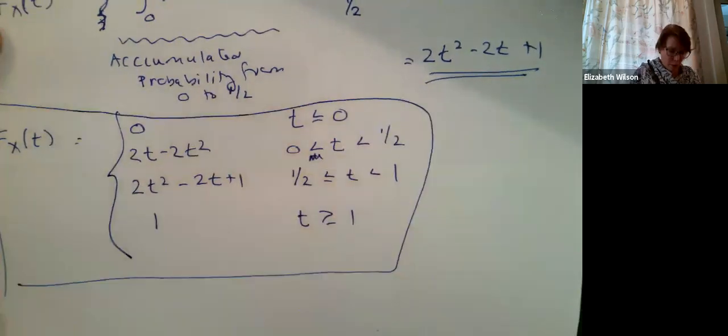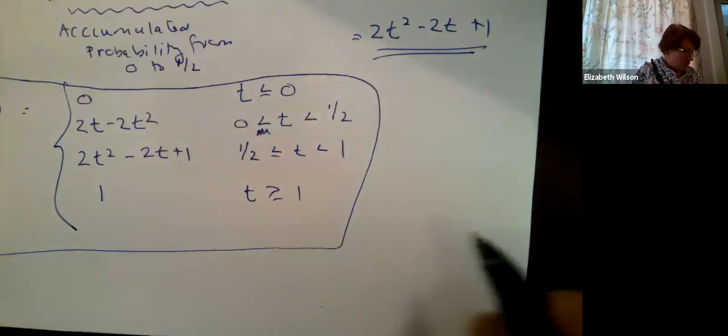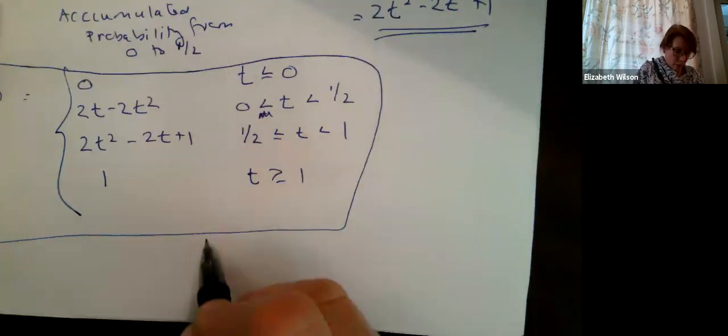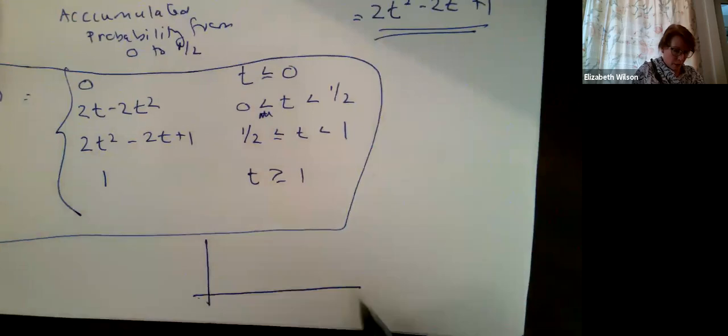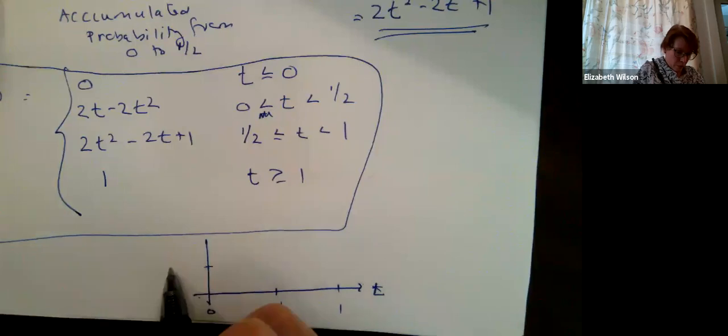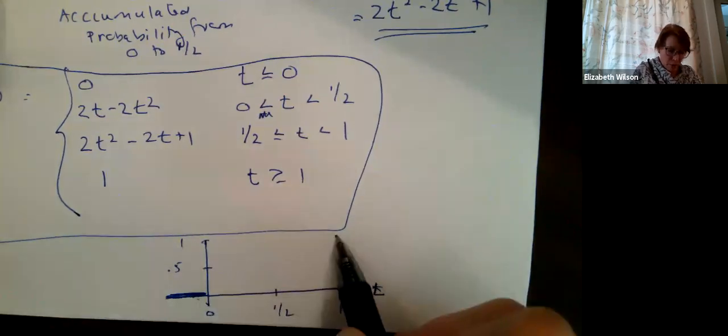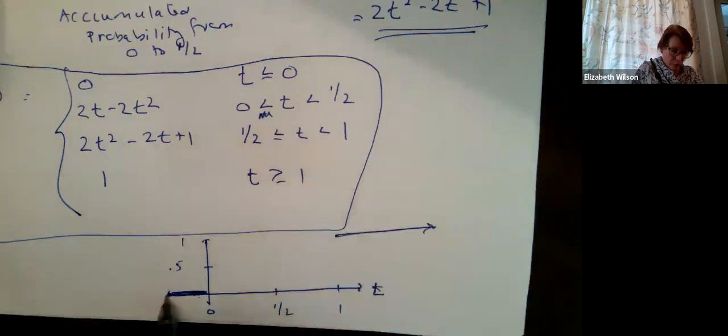Then let's just come up with a quick sketch so that you can see what this looks like. I'm running out of space. Now, this is my x, or my t, since we're doing it as a function of t. So this is 0, this is 1/2, and this is 1. Remember, everything prior to when our interval starts is going to be 0, and everything after we're done accumulating is going to be 1. So it goes off in that direction like this.